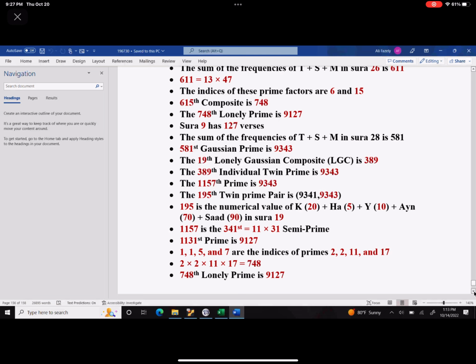There is a relation between that and how the Quran is actually generated. How many verses are supposed to be in chapter 9? What is the numerical value of Qaf Ha Ya Ain Sad in chapter 19? That generates that. You don't have to count it. It generates it for you.